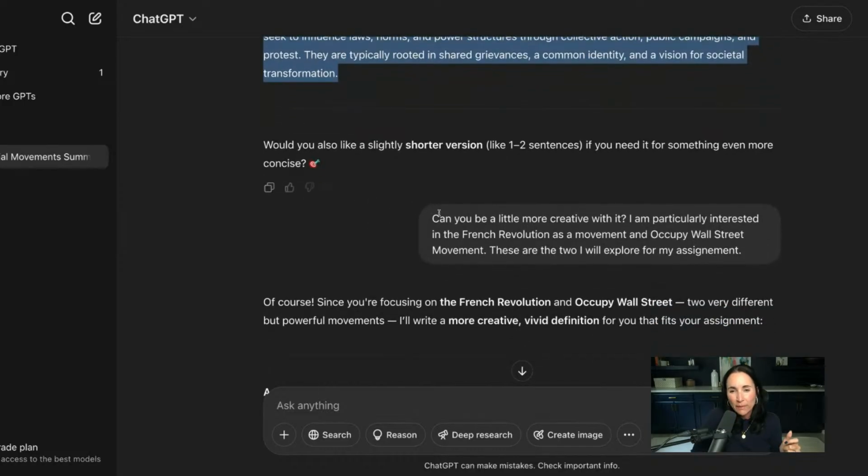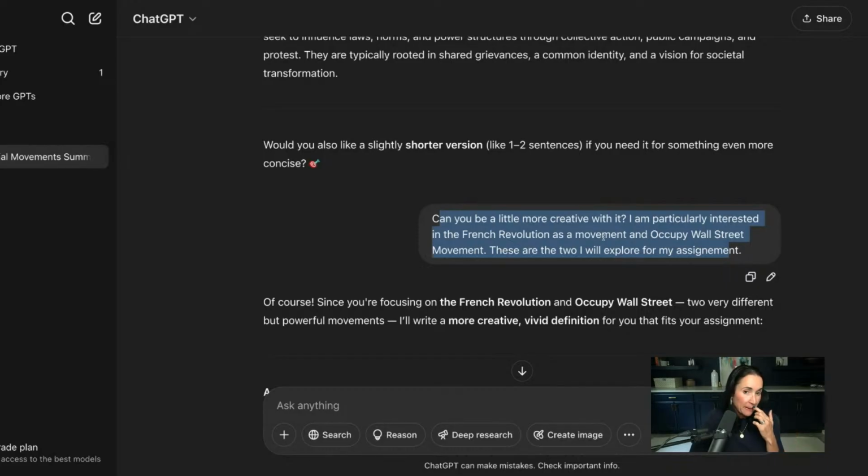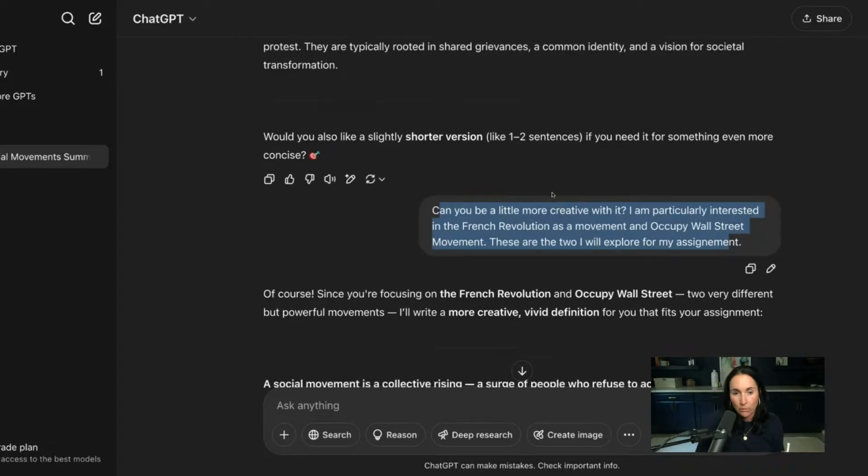And then I said, can you be a little more creative with it? I'm particularly interested in the French Revolution and Occupy Wall Street. See what I'm doing there? So I'm sort of training my conversation with this AI agent to say, okay, I asked you what a teenager would say. I asked you what a researcher would say. Now I'm asking you for just a straight up definition. And then I'm like, let's be a little more creative. I'm particularly interested in the French Revolution and Occupy Wall Street.